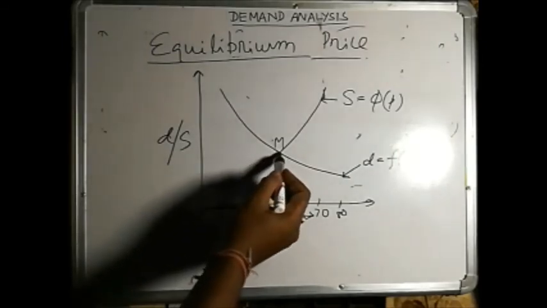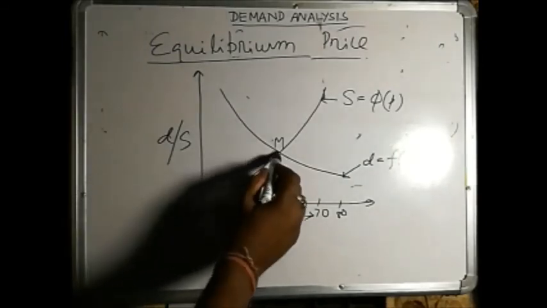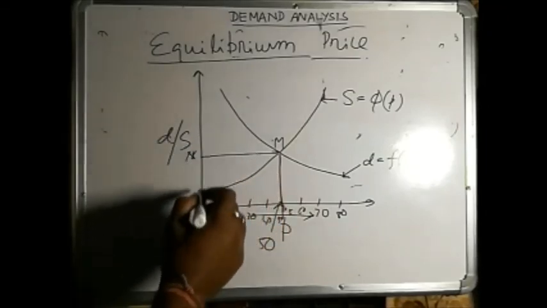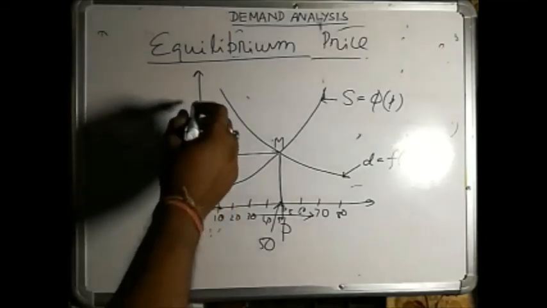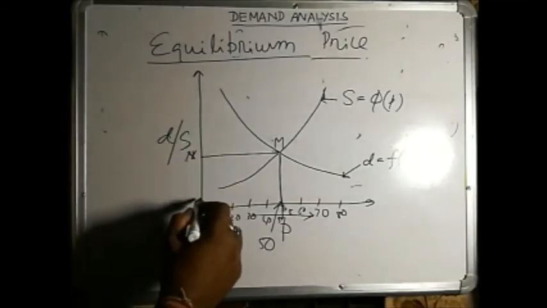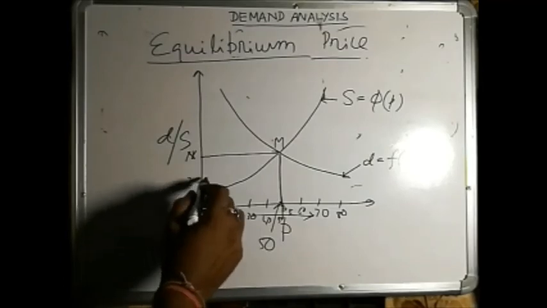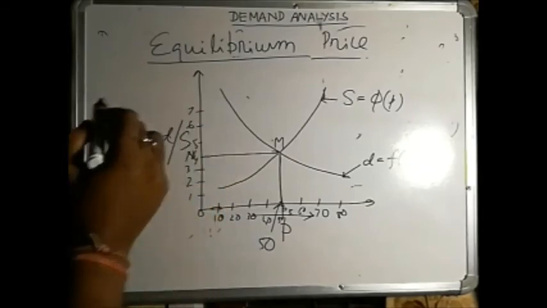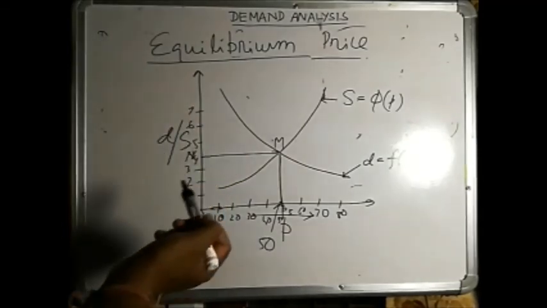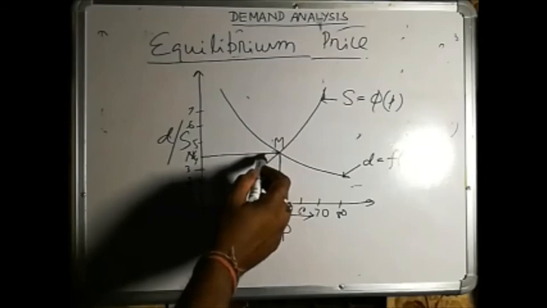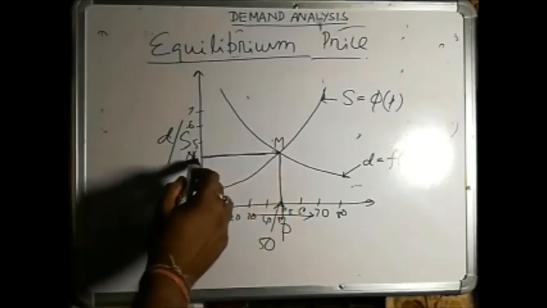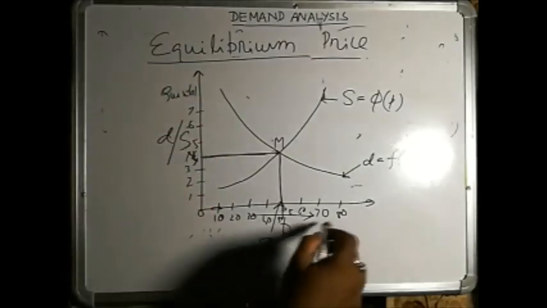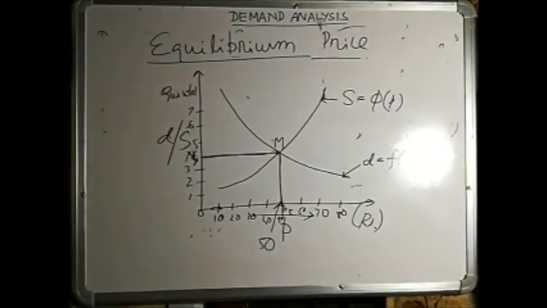Again, if we draw a perpendicular from M to the y-axis, like MN, here on the y-axis either demand or supply is in quintals: 1 quintal, 2, 3, 4, 5, 6, 7 quintals, like that. This perpendicular meets the y-axis at 4, that is 4 quintals.